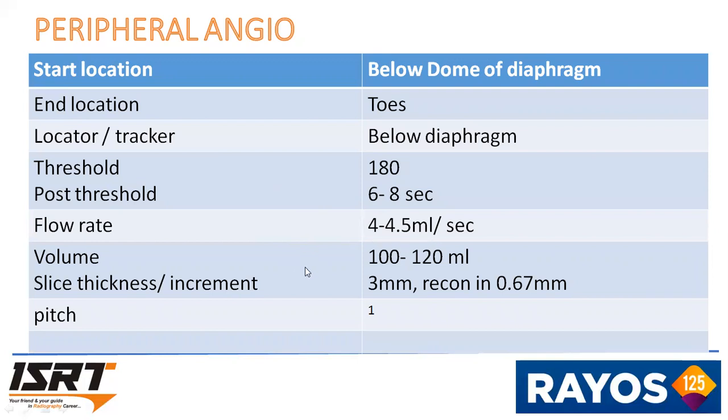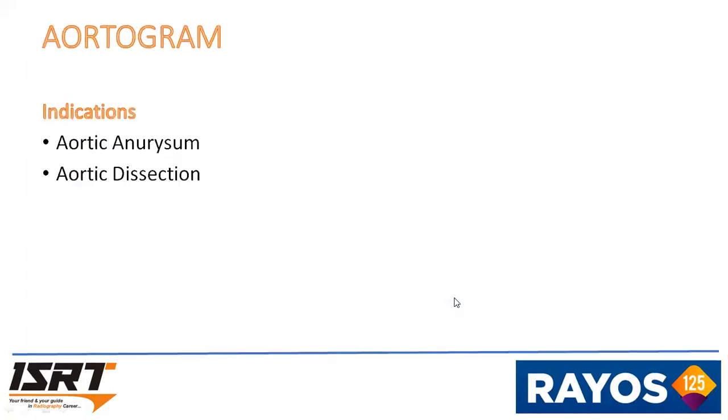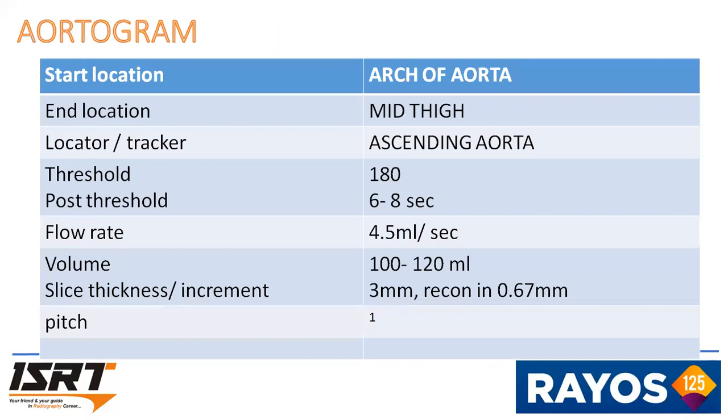Volume is 100 to 120 ml. Slice thickness or increment is 3 mm. Recon in 0.67 mm, which is 1. And the last one is aortogram. Indication: aortic aneurysm or aortic dissection.